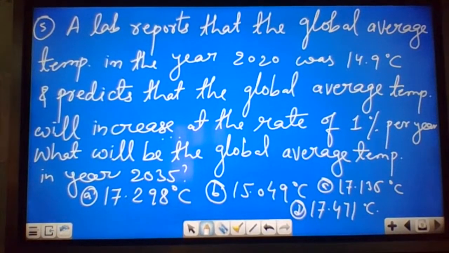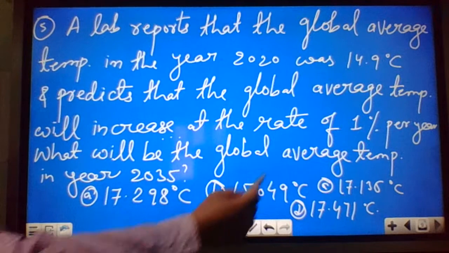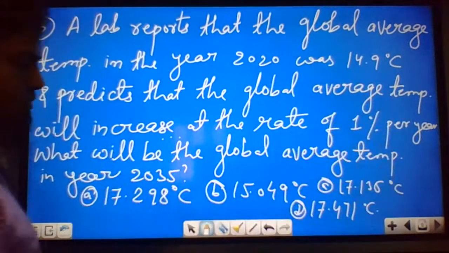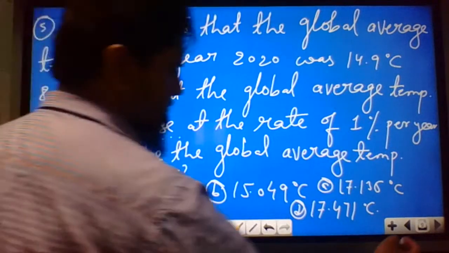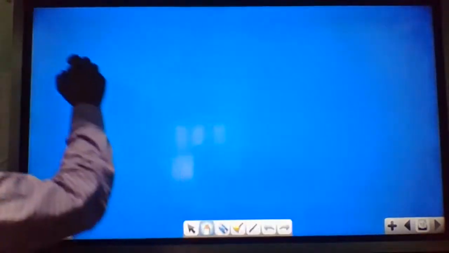Options are given. So this is based on compound interest. We know the compound interest formula. Since the temperature increases 1% every year, every year we have to take the previous temperature. So directly we can find it.